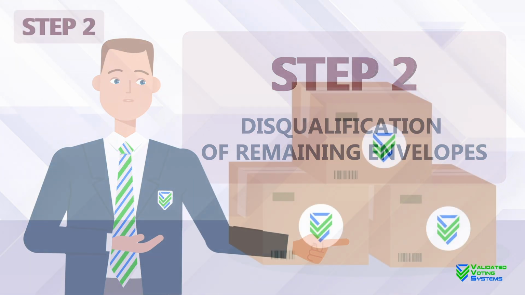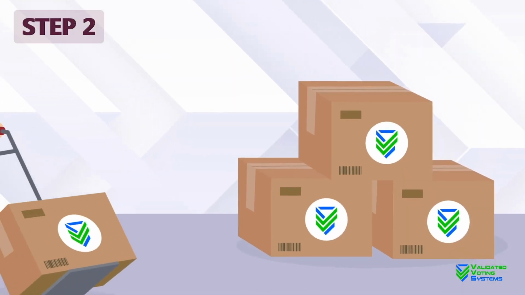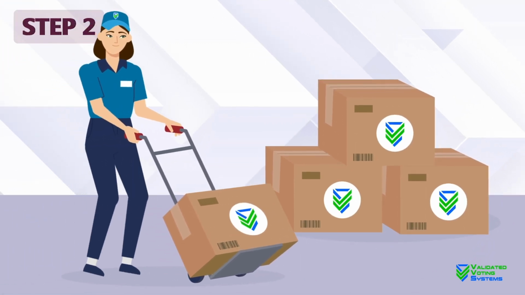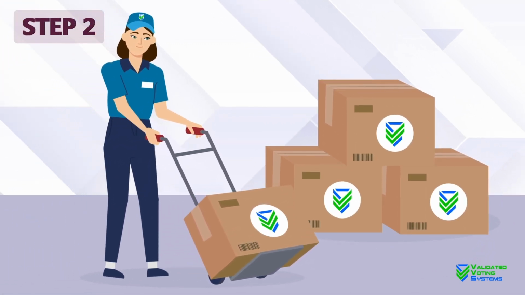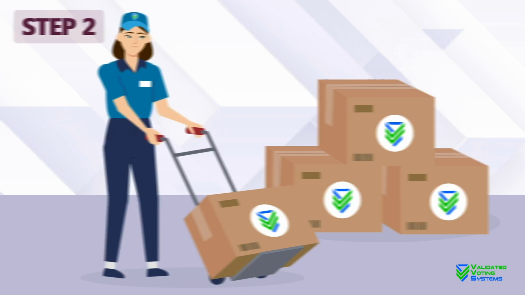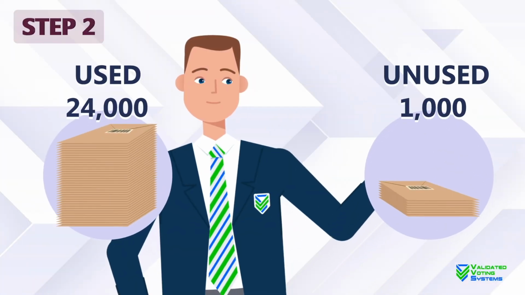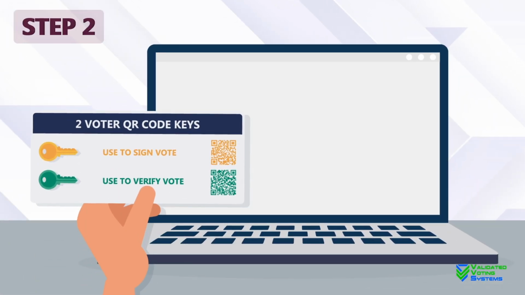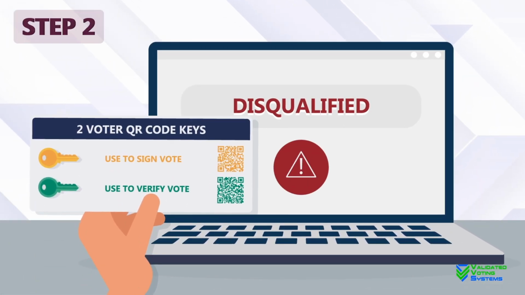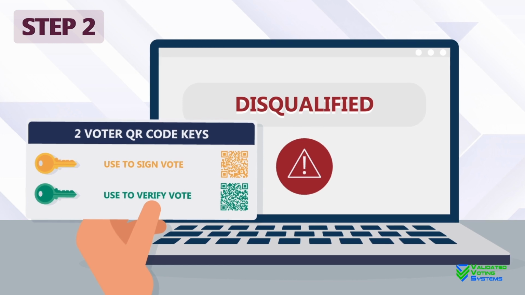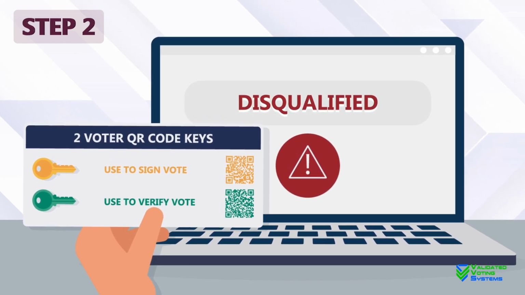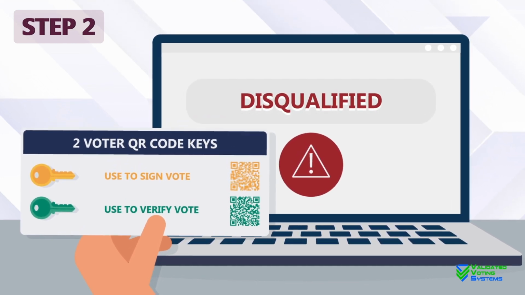Let's imagine that 25,000 sealed envelopes are delivered to an official voting location. In the end, only 24,000 are used by the voters. So, what is done with all the remaining 1,000 unused envelopes? These unused envelopes are scanned and registered as disqualified by the official local voting branch. This will later be publicly published together with the votes.